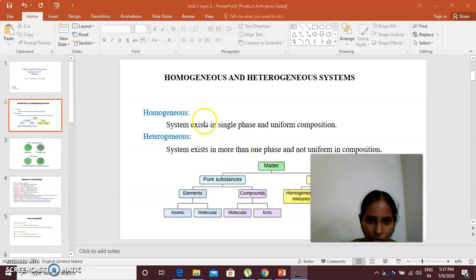The system which exists in a single phase is called homogeneous, and heterogeneous means they exist in more than one phase. Phase means here the state of a particular phase, and also the composition, whether the composition is distributed uniformly or not.